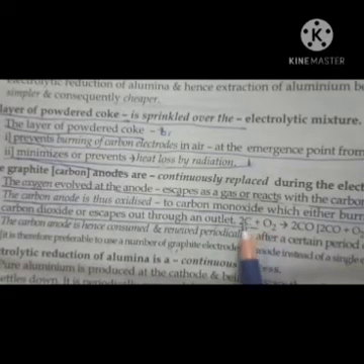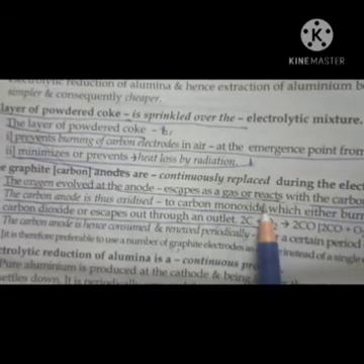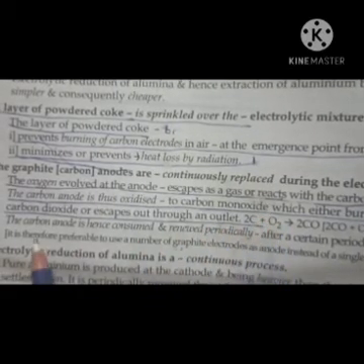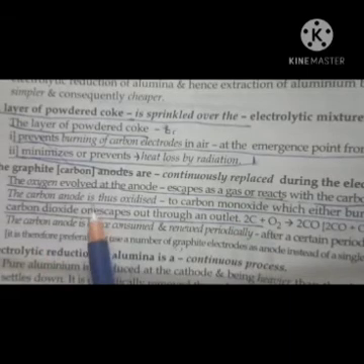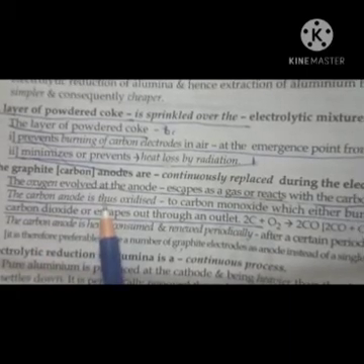So the graphite or carbon anodes are continuously used up, and that's why they have to be replaced continuously.